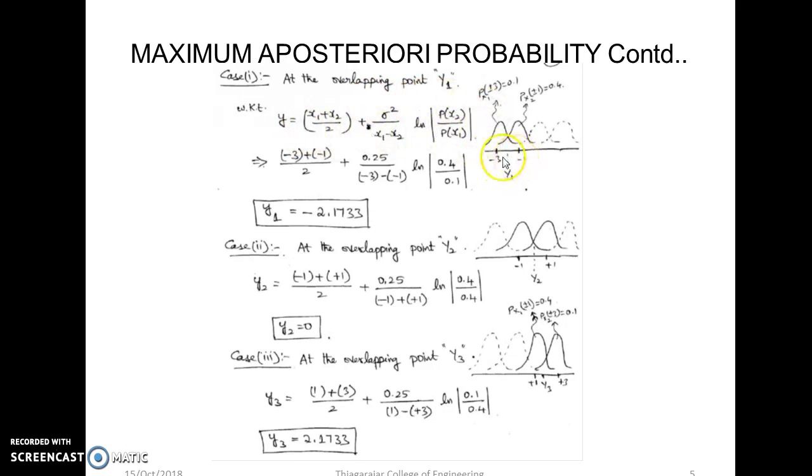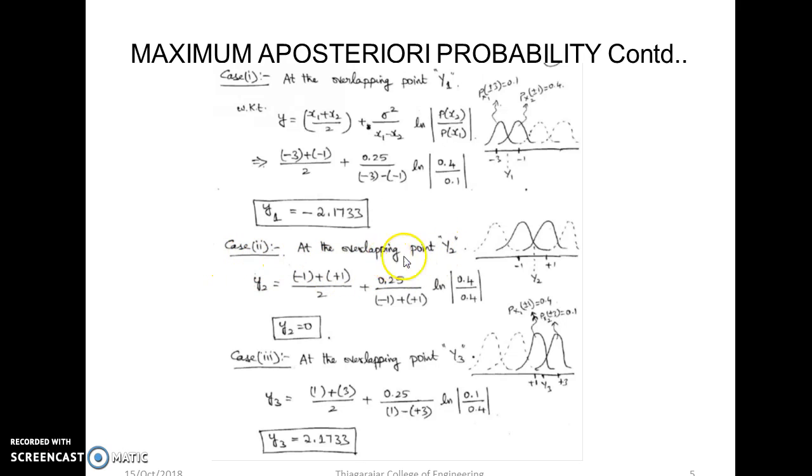So we substitute -3 and -1 here, and we know that for -3 the probability is 0.1, and for -1 the probability is 0.4. These probabilities are different in this case. So if we solve for this, we will get the decision boundary at -2.1733, but in the normal case, with respect to maximum likelihood, we would get the decision at -2.